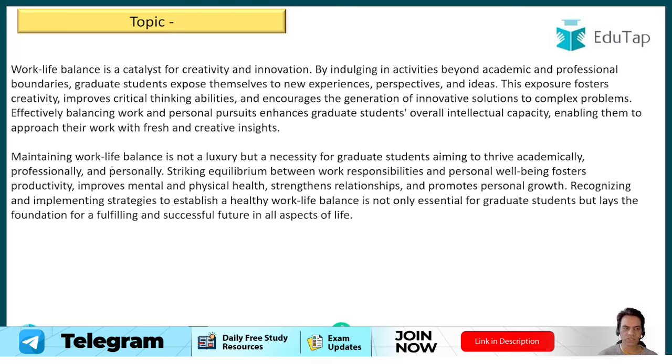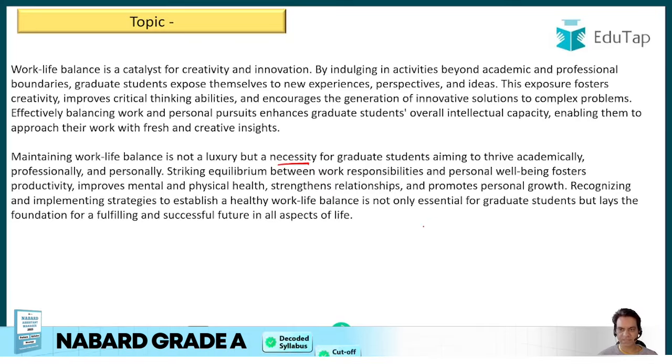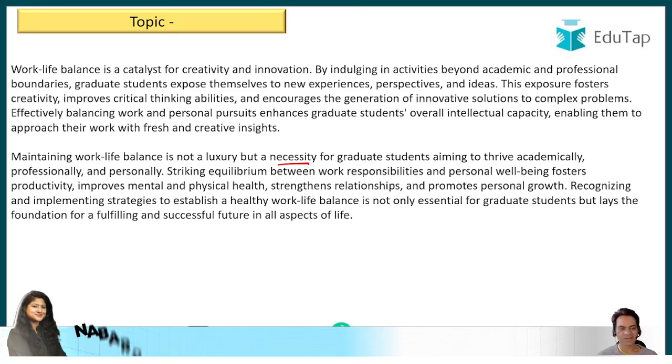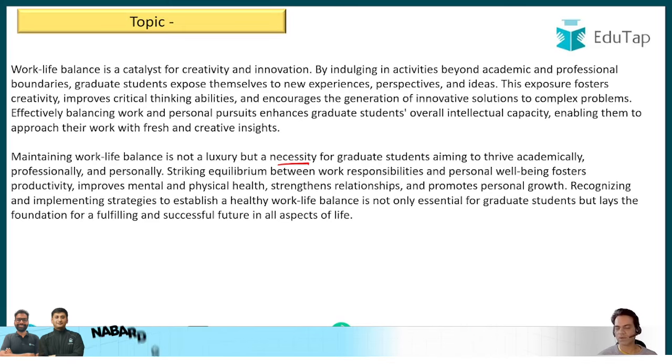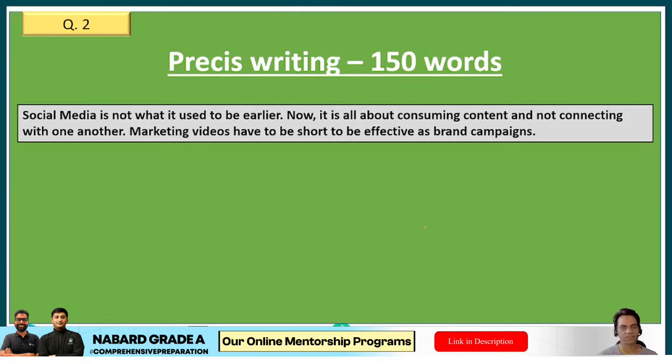And in conclusion, you can write, it is not a luxury but a necessity for students and for people aiming to thrive academically, professionally, and personally. Striking equilibrium between work responsibilities and personal well-being fosters productivity, improves mental and physical health, strengthens relationships, promotes personal growth. So recognizing and implementing strategies to establish a healthy work-life balance is not only essential for any student, but it lays the foundation for a fulfilling and successful future in all aspects of life. So this could be the solutions for your essays.